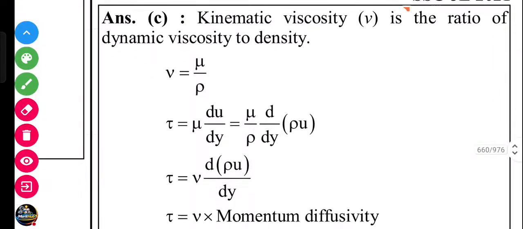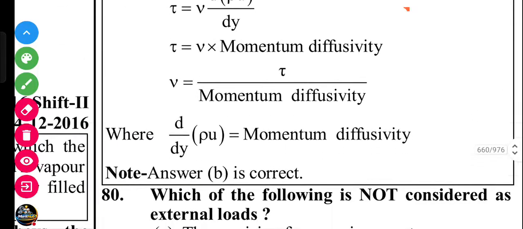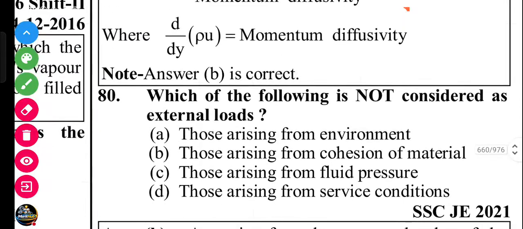Here also the explanation is given, you can see. Next question. Question number 80. Which of the following is not considered as external loads? Those arising from the environment, those arising from the cohesion of the material, those arising from the fluid pressure, those arising from the surface condition.